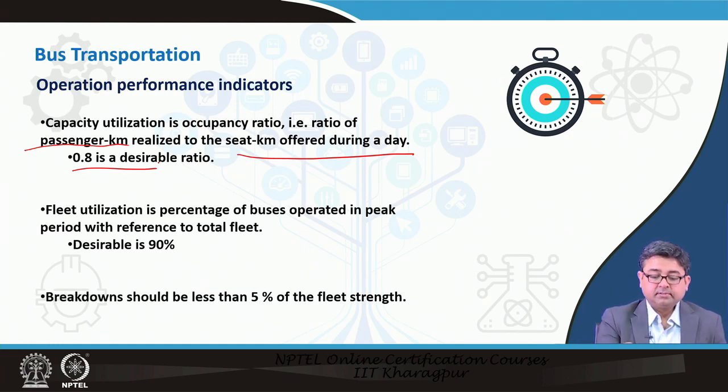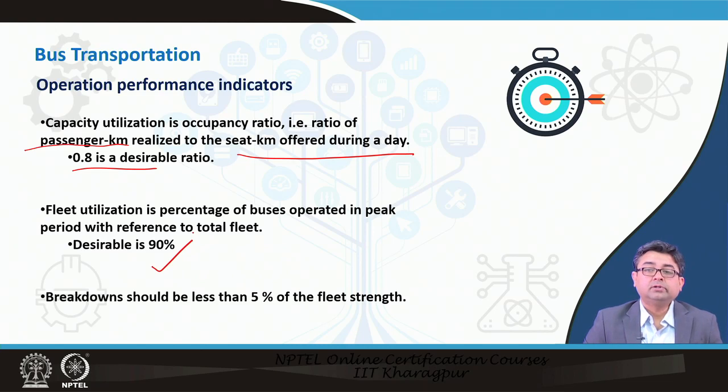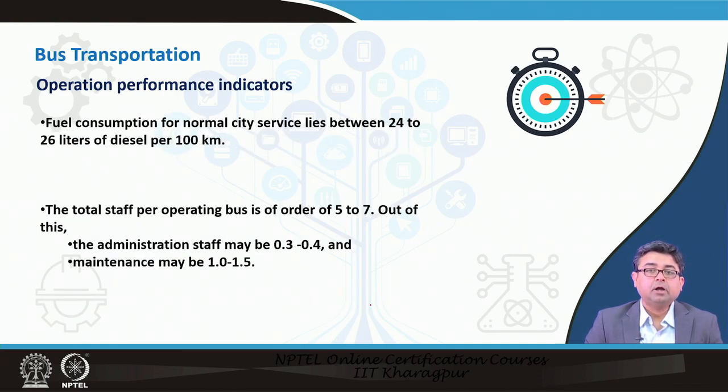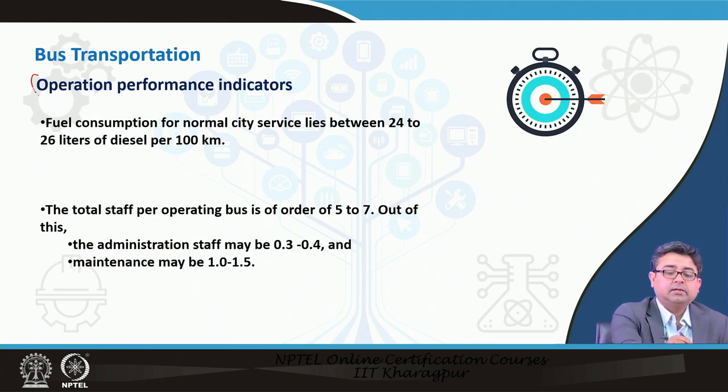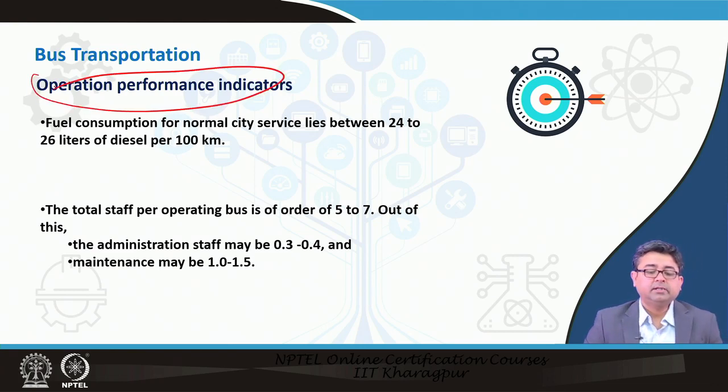Fleet utilization, percentage of buses operated in peak period with reference to the total fleet. The peak period, usually you say that 90% of the buses should be at least utilized, otherwise your fleet is too less. Breakdowns should be less than 5% of the fleet strength. Many buses should not be breaking down. These are all operational performance indicators.